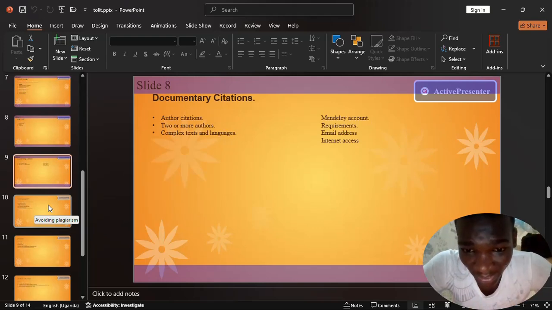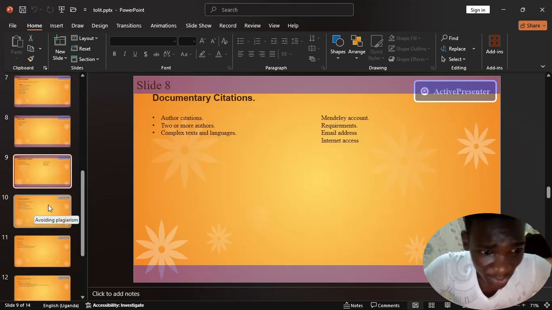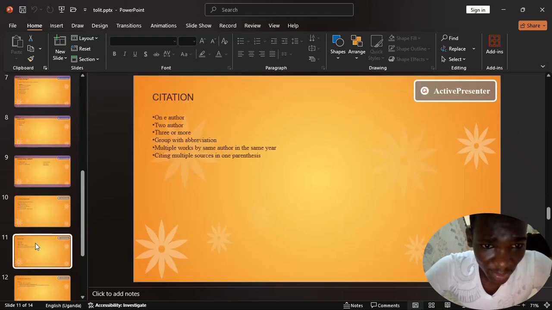So I'll take you again to another category where maybe in a document you're given to do research and you have a group of authors. If it's a group of authors, you basically use commas to separate them. You put their last names, the years when they published a specific document, then you use commas to separate the names of the authors. You can use abbreviations or group abbreviations to also separate the authors like that. So in-text citations, that's what we basically do.